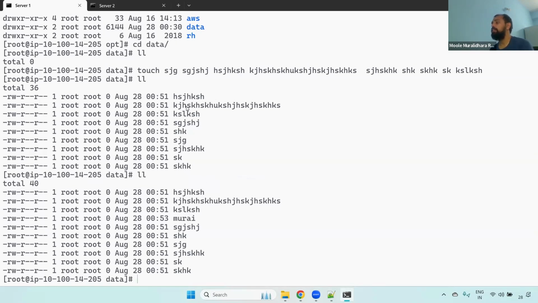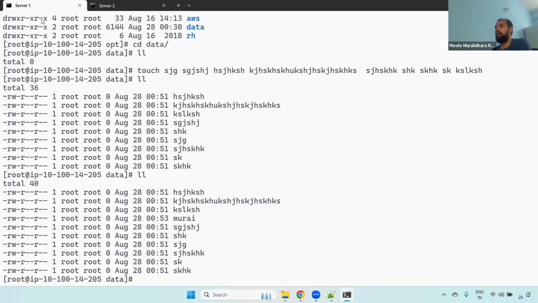EFS is the Elastic File System. It means if you update the data, it will be shared to another one. Let's take an example: you have a Linux application, and if they update in one location, they want the same data in another location. In that case, they will use EFS. Again, I'm telling you, EFS supports only Linux. For Windows, we will use FSx. We will see the FSx concept later. Clear, right? Understand it?